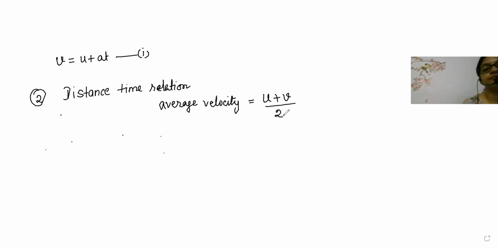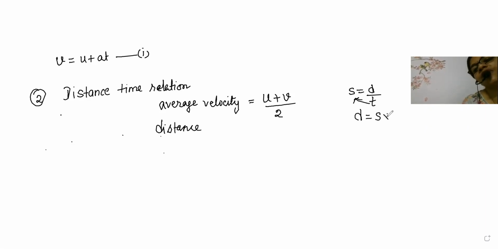Now, what about distance traveled? When a body is traveling a distance, you know that speed is equal to distance by time. Then, distance will be equal to speed multiplied by time. So distance is equal to speed into time, beta.